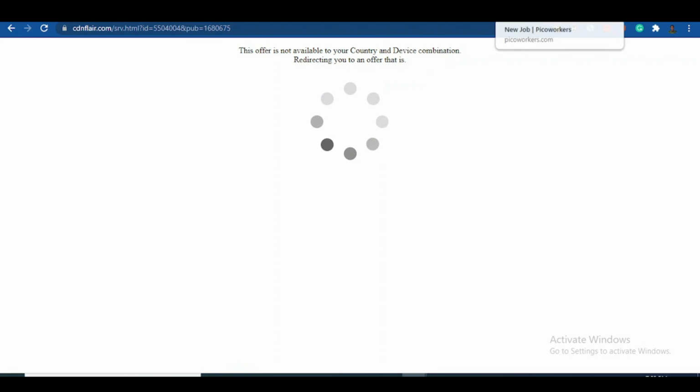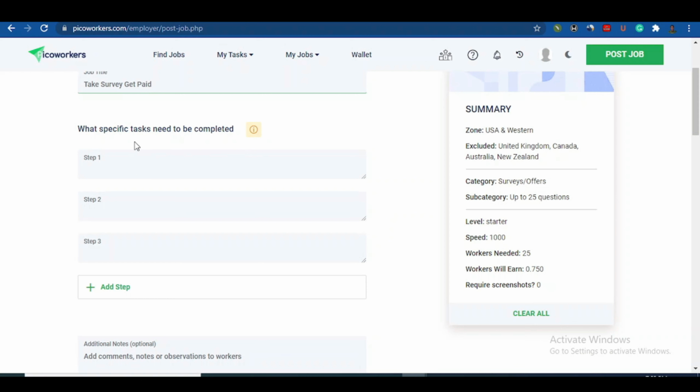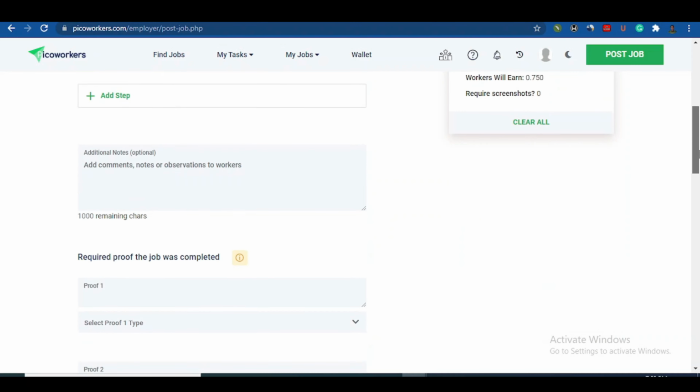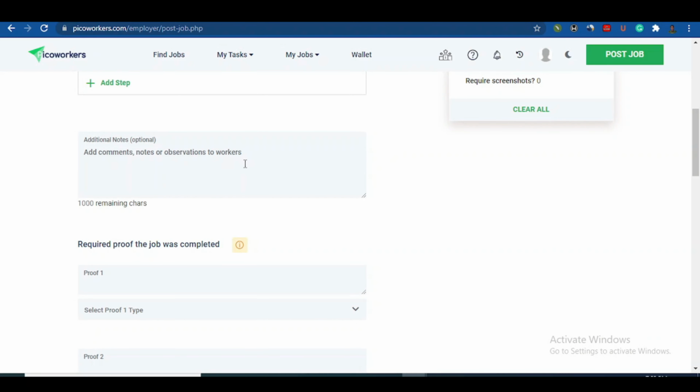As that is loading, let me come back to this. For the special thing you're going to do, you can also tell them to click on the link here. I say step 1, click on link, step 2, complete survey. Then when you are through with that, just come here. If there are additional notes, you can tell them that it is important they complete all surveys, and that if they don't complete all surveys, they will not be paid. You can just write that here. It's very important to write that.